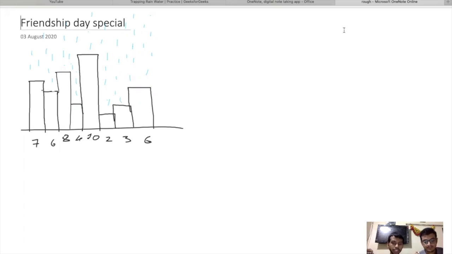Let us assume this is the rainfall. It is raining, and between two buildings we have to calculate how much water we can store. So when it rains, what is the height? 7 is the height of this particular building, and the height of the other building on the left is 8. At that particular sixth building, how much water can we trap, how much water can we store? This is 1 unit. Why 1 unit? Because this is the only part. And if we try to fill more than this, it will overflow from the left, meaning the water will flow out.